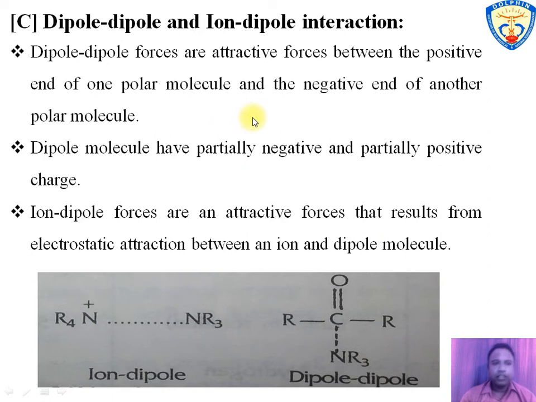Next is dipole-dipole and ion-dipole interaction. A polar molecule has a partially positive and partially negative charge on it. When the positive end of one polar molecule is attracted to the negative end of another polar molecule, there is formation of a dipole-dipole interaction, which is an attractive force. Ion-dipole interaction is between a molecule with ionic charge and a polar molecule with opposite charge. Then there is formation of an ion-dipole interaction. Here the figure shows ion-dipole and dipole-dipole interactions.